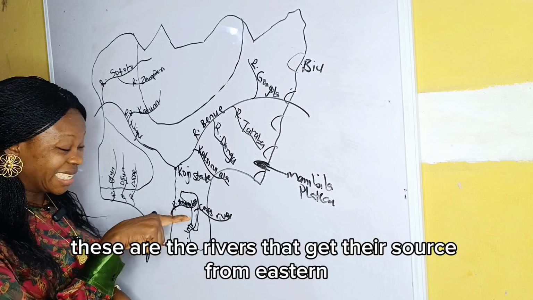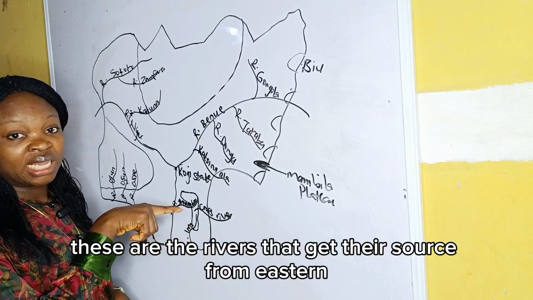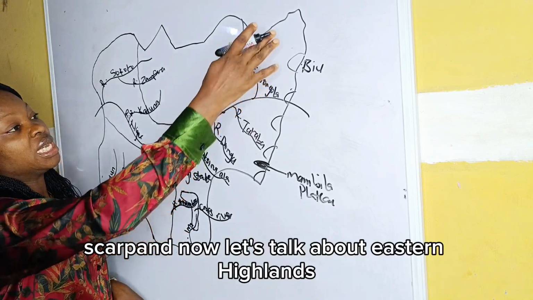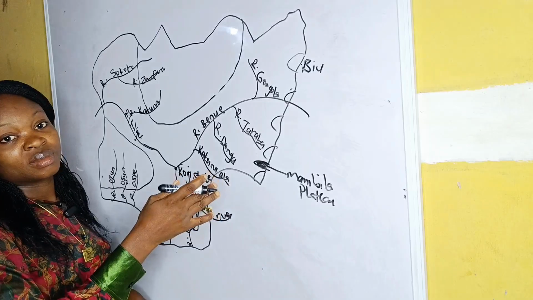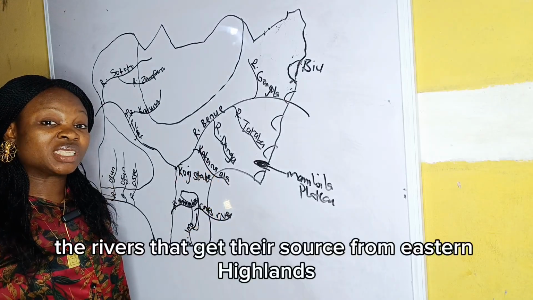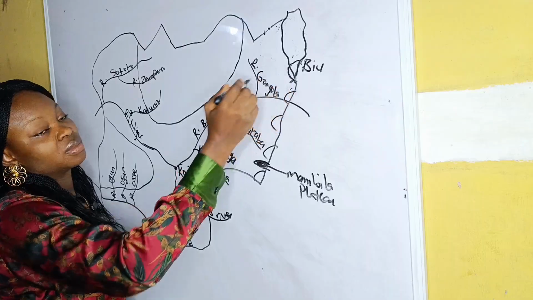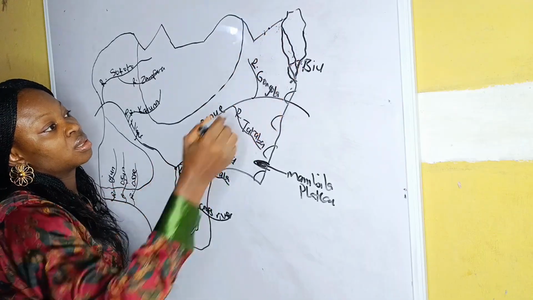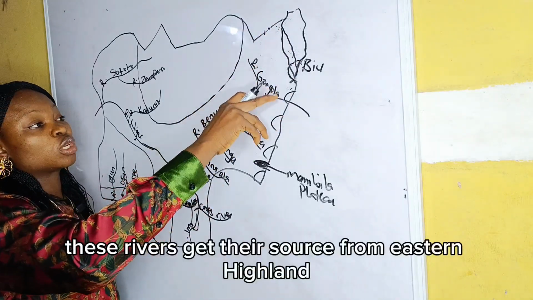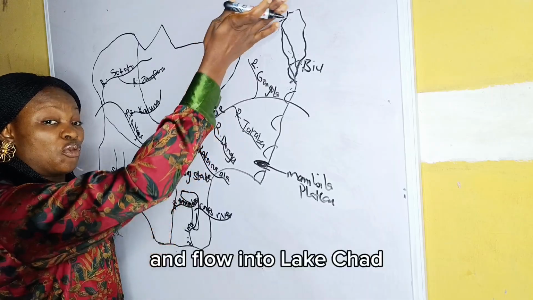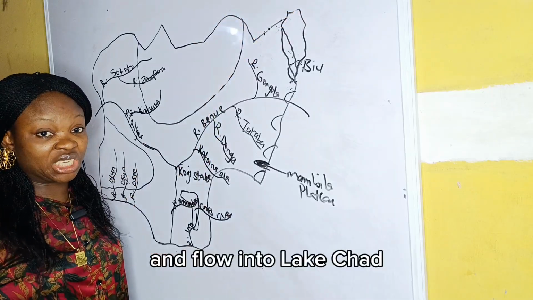These are the rivers that get their source from Eastern Scrapland. Now let's talk about Eastern Highlands. The rivers that get their source from Eastern Highland are Yedseram and Gombe. These rivers get their source from Eastern Highland and flow into Lake Chad.